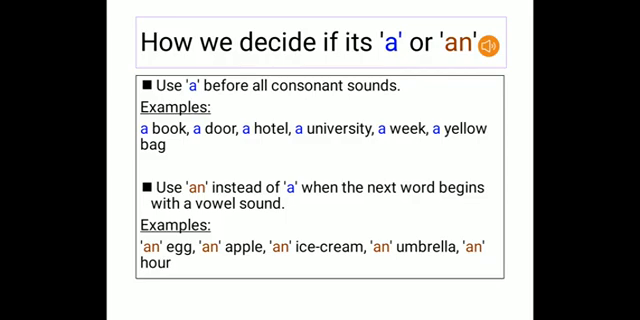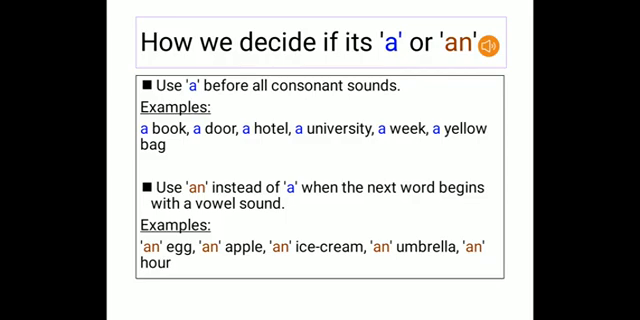Like for example, a book, a door. Now a book, B. B is a consonant word because B is not a vowel. Fine. Now coming to a door. In a door, D is again a consonant. It is not a vowel. Fine. Now a hotel. A hotel, H is another consonant. It is not a vowel.